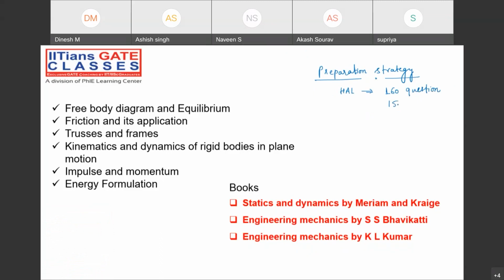And what will be the time duration? 150 minutes, right? So hardly you are going to have less than 1 minute for any question, right? So you are not going to have a lot of time for each and every question. So definitely one idea you are getting from this is, what is the idea you are getting? At least you are getting some idea that the questions will be not lengthy or calculation-wise, it will not be so calculative, right? That is the first thing that we are getting out of this particular time duration as well as number of questions.